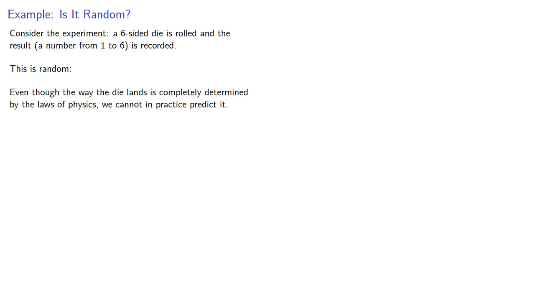For example, let's consider the experiment: a 6-sided die is rolled, and the result, a number from 1 to 6, is recorded. This is random. Even though the way the die lands is completely determined by the laws of physics, we cannot in practice predict it.